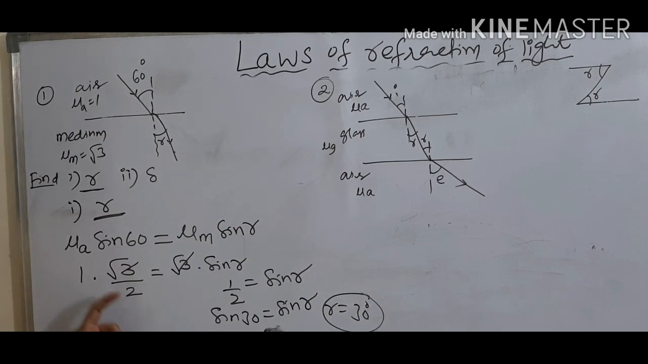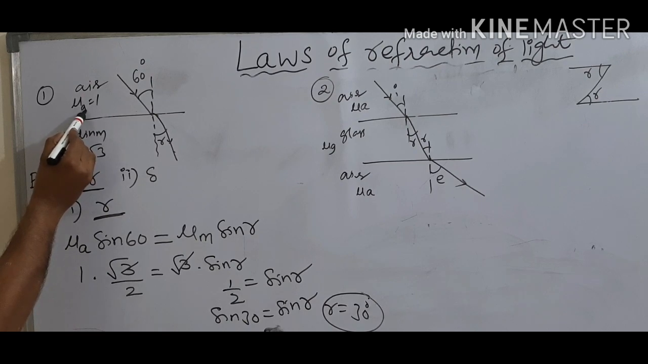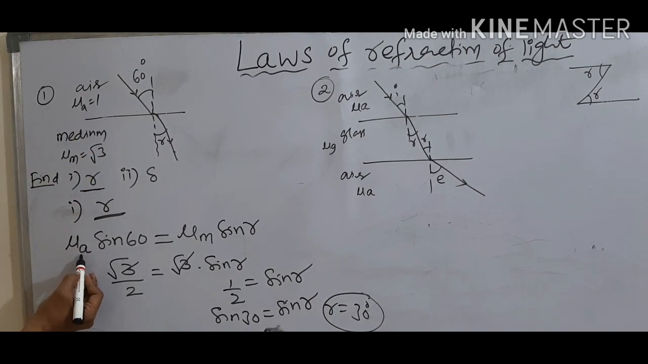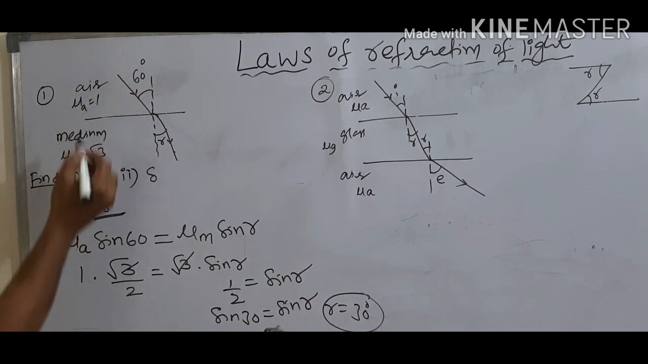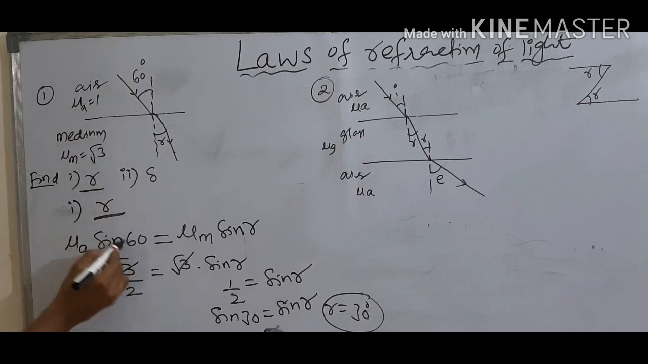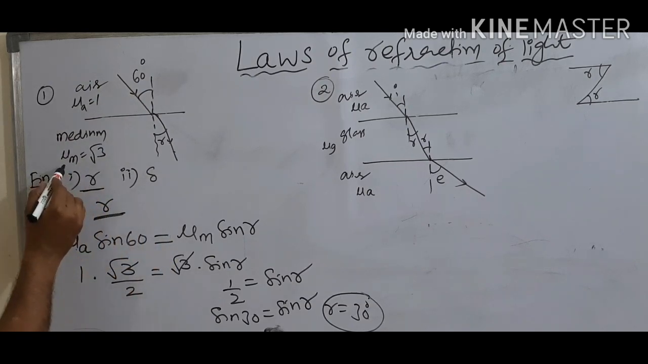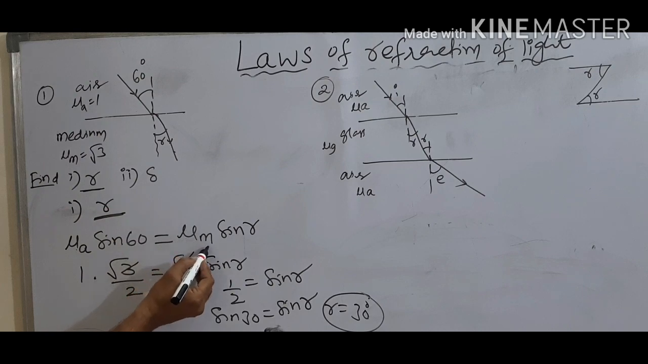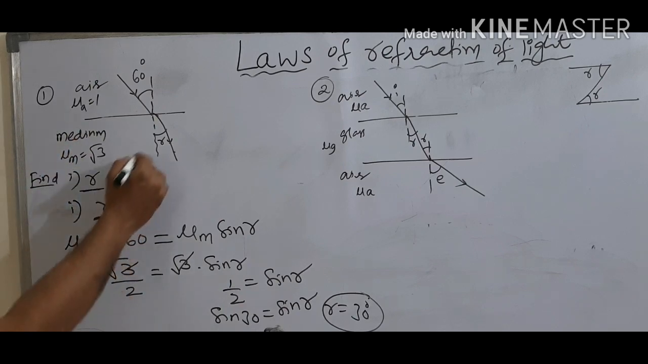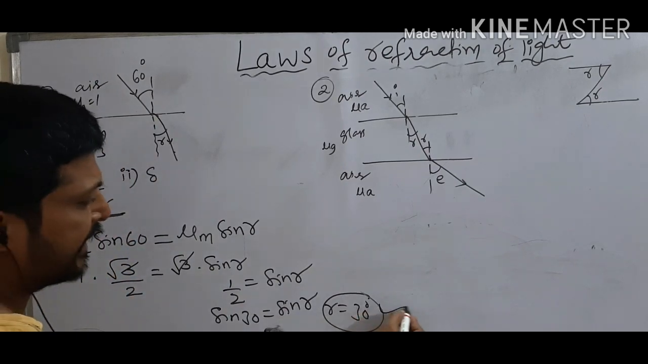Understood this problem? See here, once again I am explaining this problem simply. Here the medium is air, so write first that medium air. Here the angle is 60, so for the 60 apply sin 60. Here the medium is the given medium, and the angle is R. For that apply sin R. So then calculate. So here R is equal to 30 degrees.